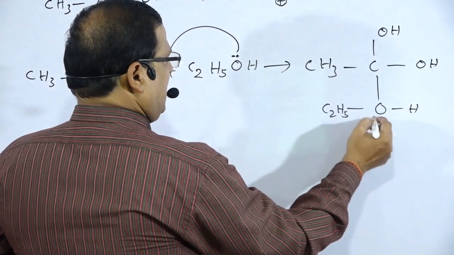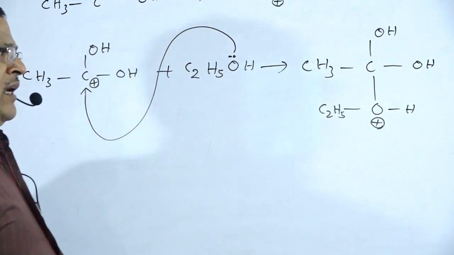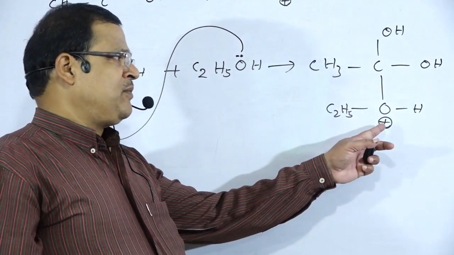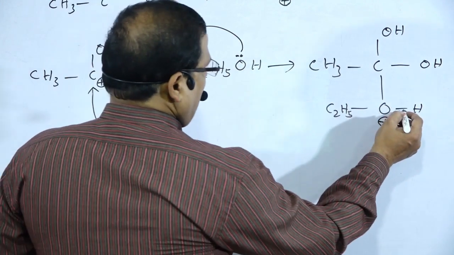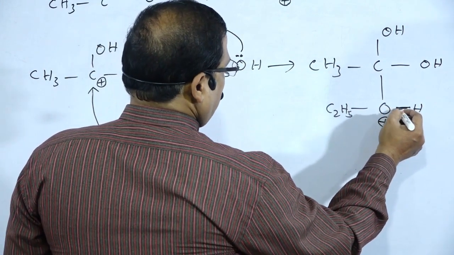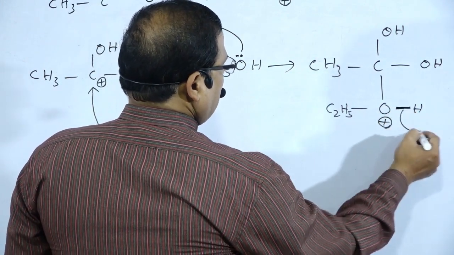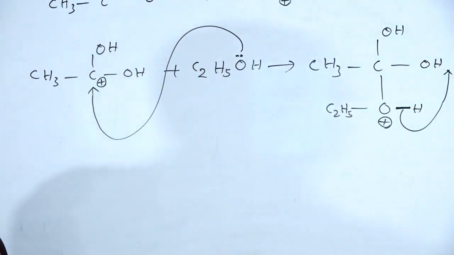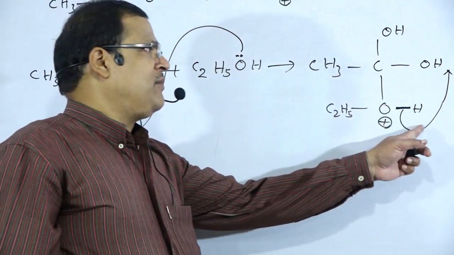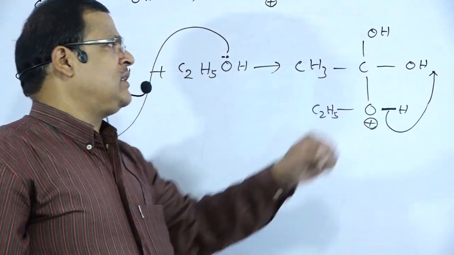Again this oxygen atom acquires trivalent nature, therefore it becomes positively charged. So this hydrogen atom is released in the form of H plus, and that is attached to this oxygen atom.